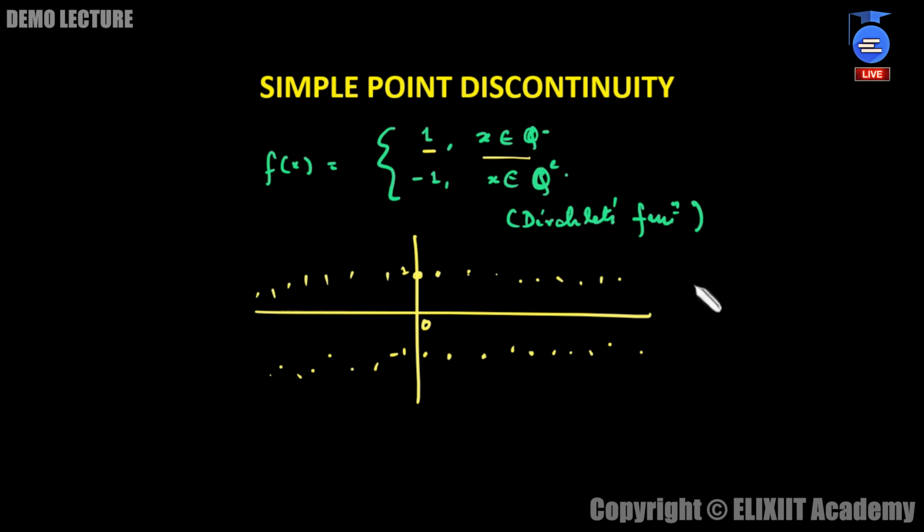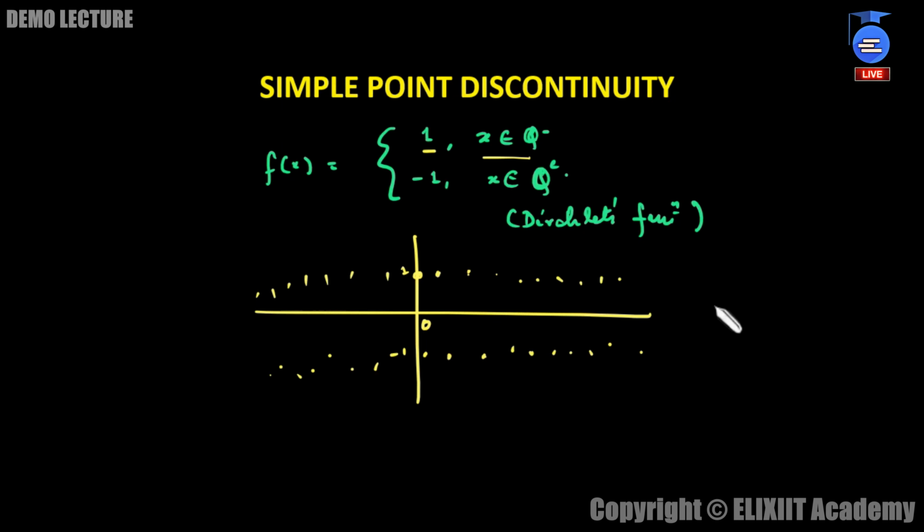So far the periodic functions which you have seen, sin x and cos x and all these functions, you know the fundamental period. But for the constant function and Dirichlet's function, you are seeing that the function is periodic, but the fundamental period is not defined. You don't know after which point the graph will repeat. So obviously you can clearly see that this graph is completely discontinuous. Definitely this function is totally discontinuous in all real numbers.